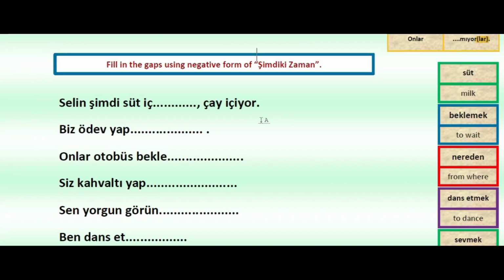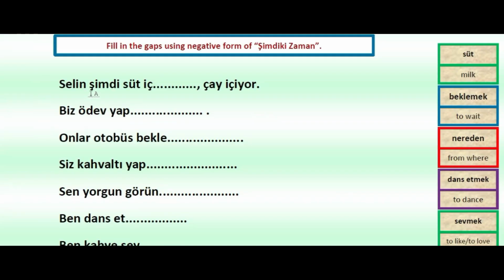Okay, let's do some examples together here. So Selin şimdi süt iç..., çay içiyor. Okay, so içmek was to drink, and süt means milk here, as we see, and şimdi was now. So Selin now milk. So here we'll be saying is not drinking, because here we are practicing the negative one, and this sentence says that Selin is drinking tea.